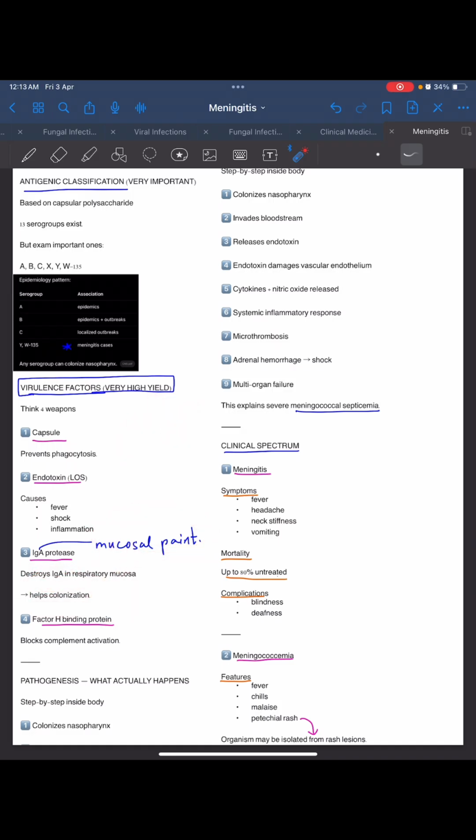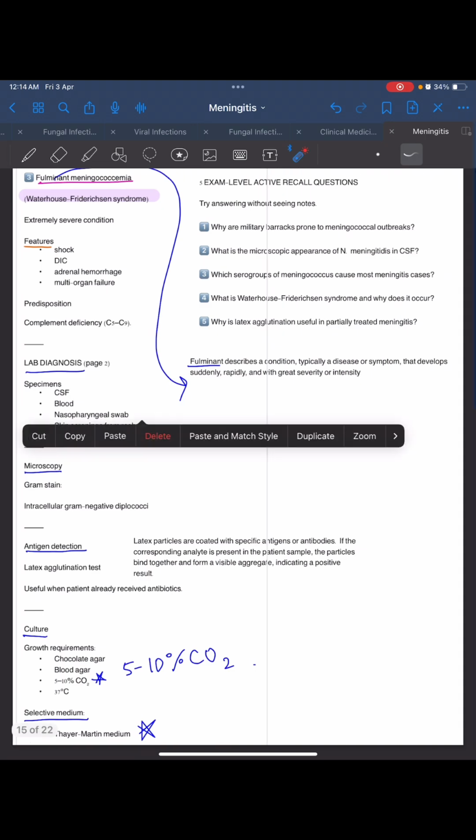Now factor H binding protein blocks the complement activation, so phagocytosis won't occur. Pathogenesis we already know: colonizing the nasopharynx, invading the bloodstream, release of endotoxin, damage to vascular epithelium, then cytokine and nitric oxide release, systemic inflammatory response, microthrombosis, adrenal hemorrhage, shock, and multi-organ failure. This explains severe meningococcal septicemia. Clinical spectrum: meningitis, meningococcemia, fulminant meningococcemia.